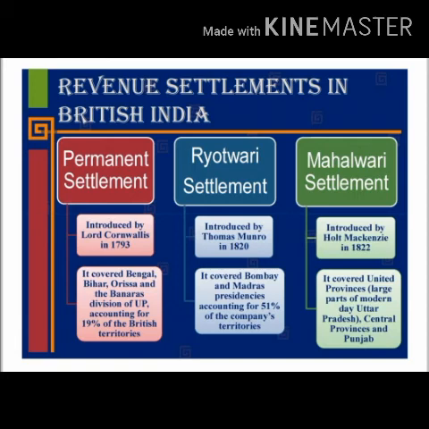Now, coming to the third settlement, that is Mahalwari settlement, it was introduced by Holt Mackenzie in 1822. Its features and consequences are: the unit of revenue settlement was the village or the mahal, and the revenue demand was made collectively on the village. The village headman or the Lambardar was responsible for collecting the revenue and making it over to the government.